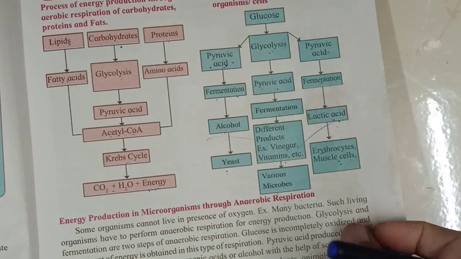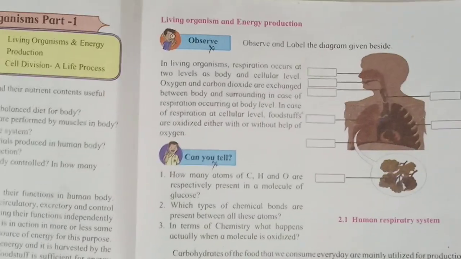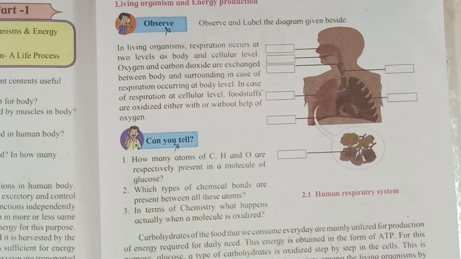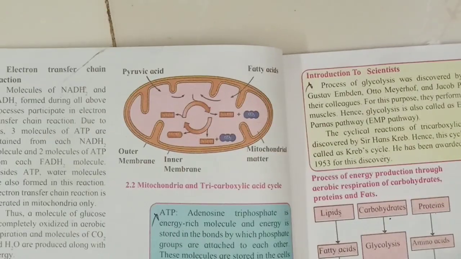In the last lecture, we discussed living organisms and energy production. In this topic, we studied glycolysis, the tricarboxylic acid cycle, and the electron transfer chain.